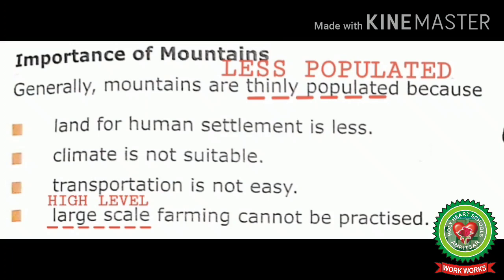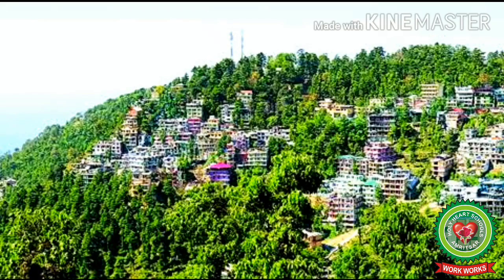Generally, mountains are thinly populated because land for human settlement is less, climate is not suitable, transportation is not easy, and large scale farming cannot be practiced. Students, thinly populated means less populated, large scale means high level.